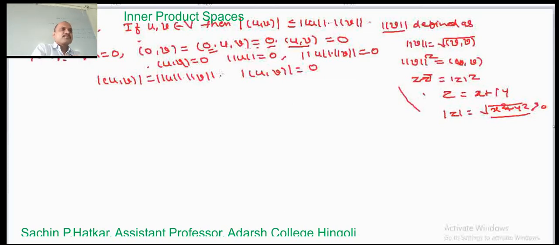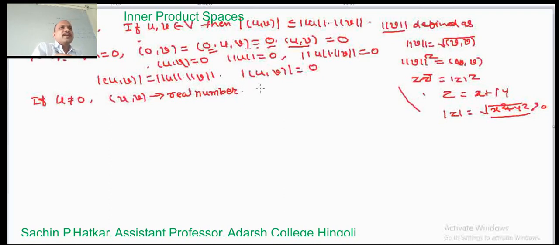Now consider the second case, where u is not equal to 0, and suppose this inner product u comma v is a real number, we have taken the inner product to be a real number.